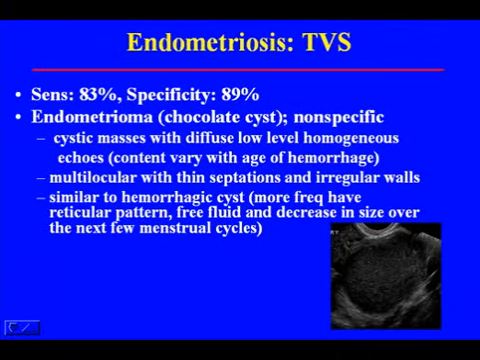Transvaginal ultrasound has a high sensitivity and specificity for diagnosis of endometriosis, and the reason is identification of an endometrioma, which is occasionally referred to as a chocolate cyst, may be seen. The ultrasound findings of an endometrioma are nonspecific. The mass may be cystic with diffuse low-level echoes, as I showed you prior, as seen in this image.